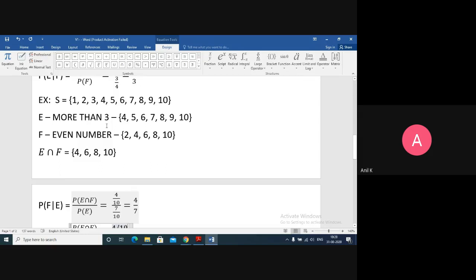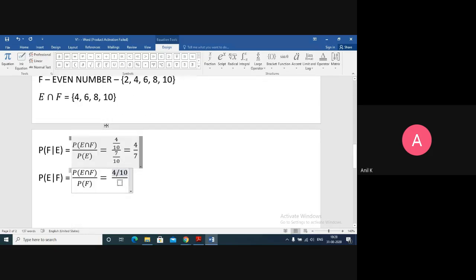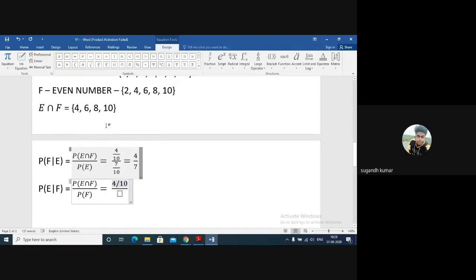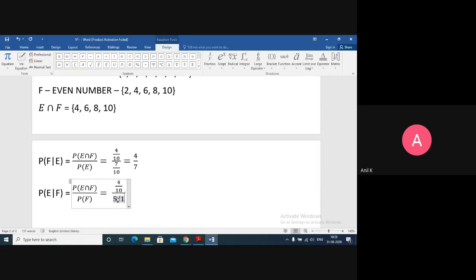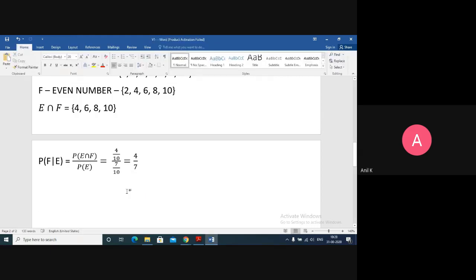Probability of F is 5 upon 10. F has 5 elements. So it will come as 5 upon 10. The 10s will get cancelled. Still it is giving 4 upon 5. I thought it would come more than 1, but it's not coming. I think this method will help you.